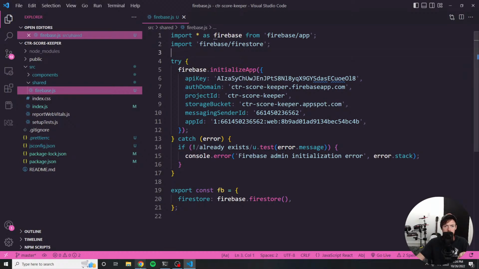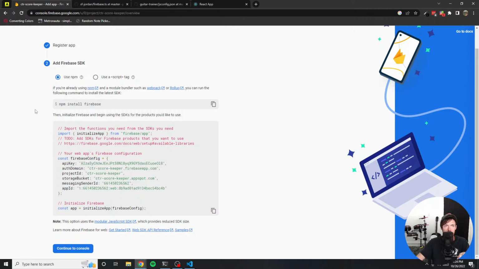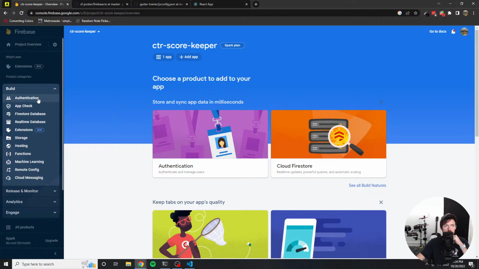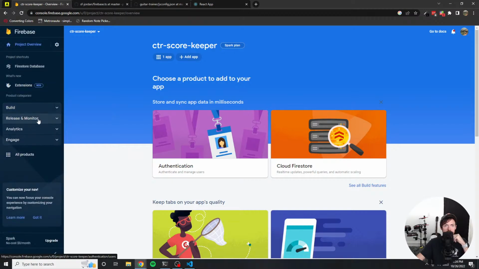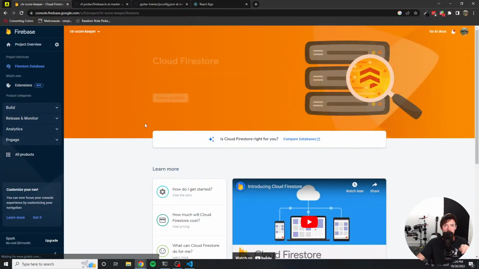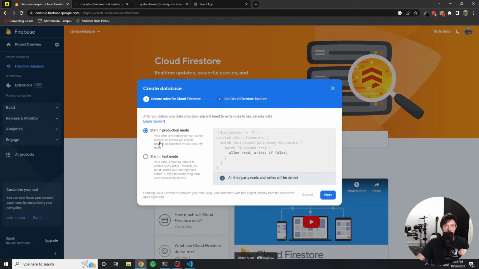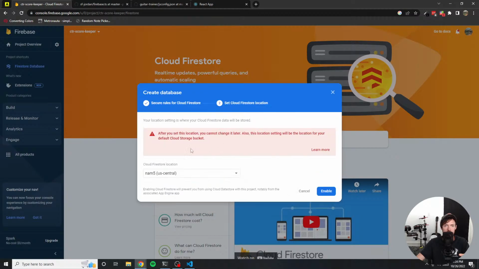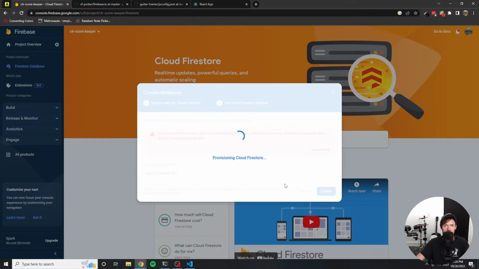So I think this is gonna be okay to get things going. If I click continue to console, and I need to go to build and then Firestore database. Now from here, I believe I have to actually, yes, create the database. So we're gonna start it in test mode. Yep, that's good. And we're just gonna go with US Central. That's the location of the server for this. The Central United States is probably the best for me. Just setting up some security rules. I might have to change that. We'll see how that goes.